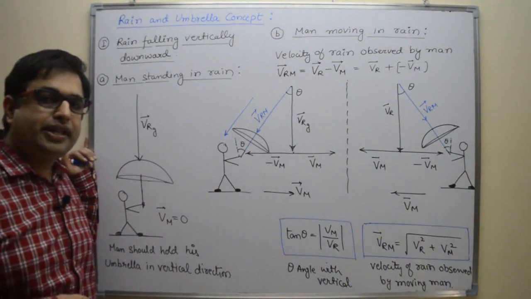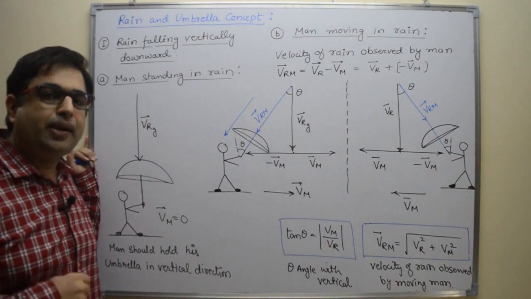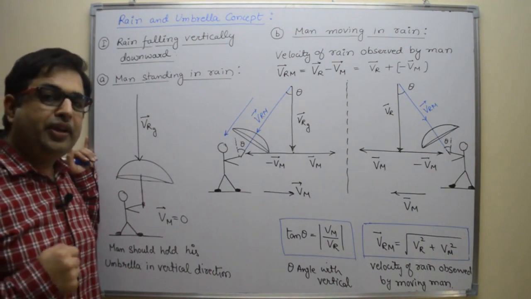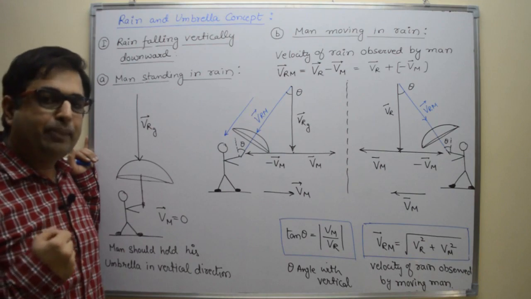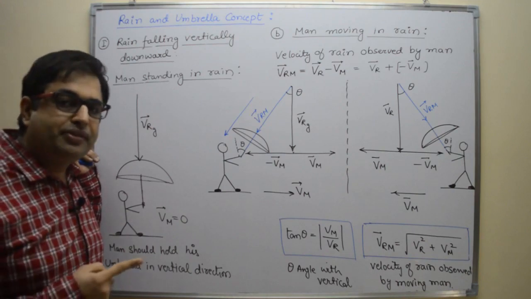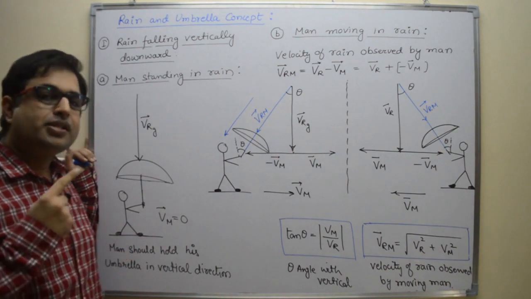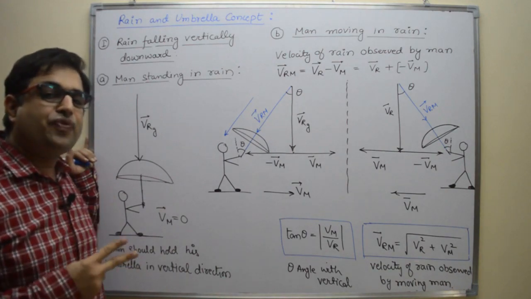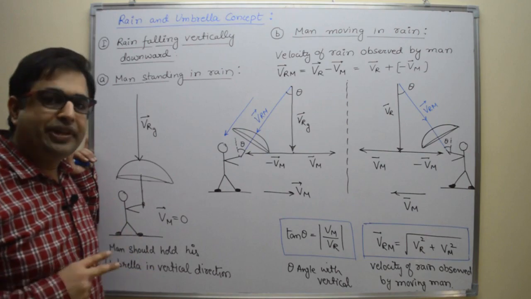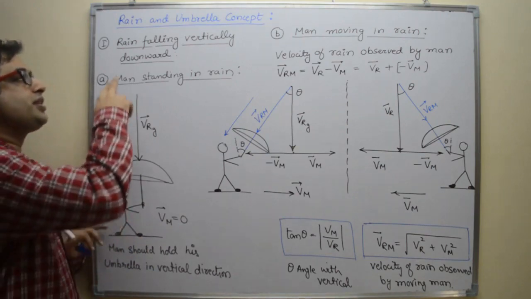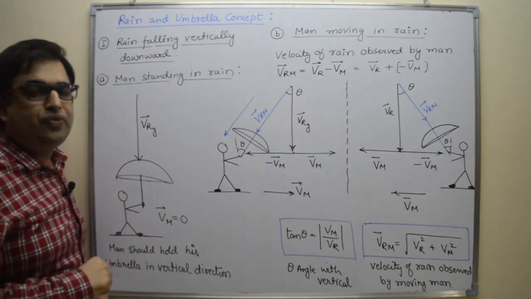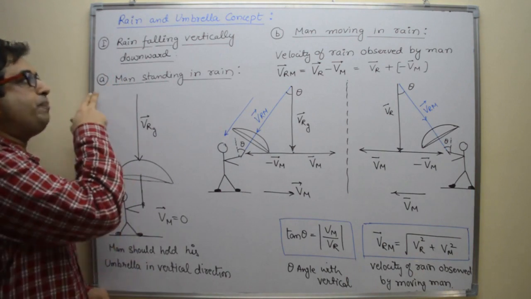Now let us understand the concept behind rain and umbrella problems. In rain problems, we will get two different types of conditions. First condition, when rain is falling in vertical downward direction. Second condition, when rain is falling at some angle with the vertical. Let us start with the first condition, rain falling in vertical downward direction, and we have part A.